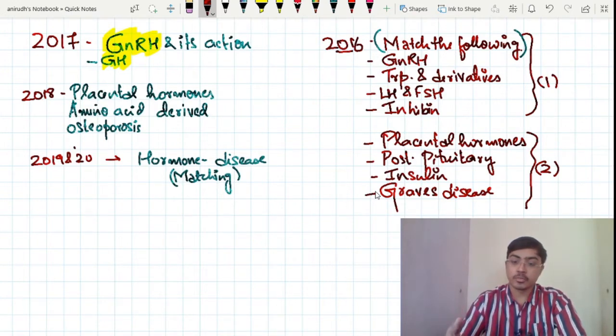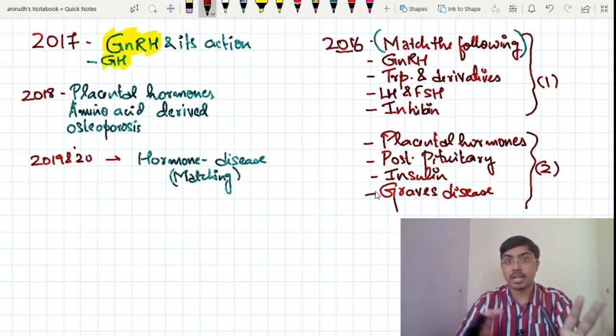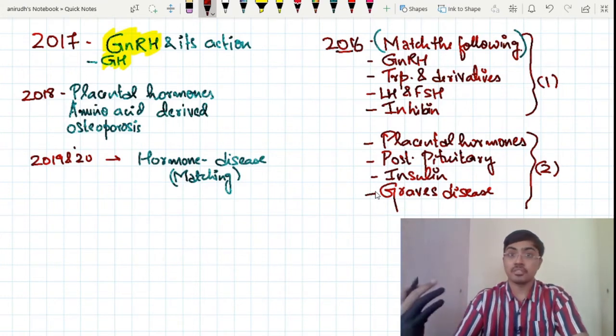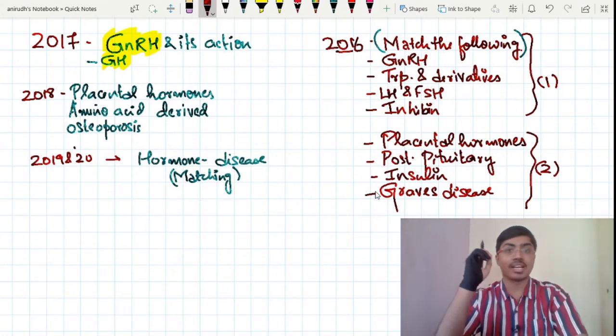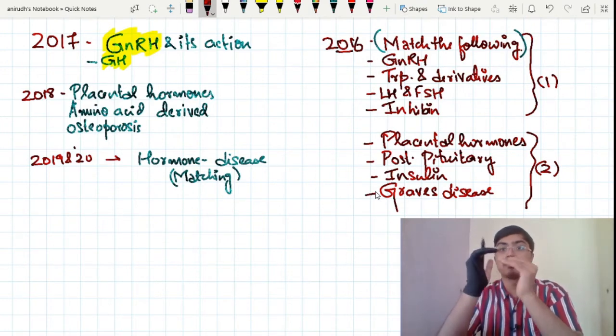In human reproduction, there is a different set of hormones which are also produced by endocrine organs, the ovary and the testis, and sometimes the adrenal cortex, that is zona reticularis, also produces these sex steroids. Those kinds of hormones are also taught in that topic of human reproduction, and I have considered those while considering the questions from this chapter.